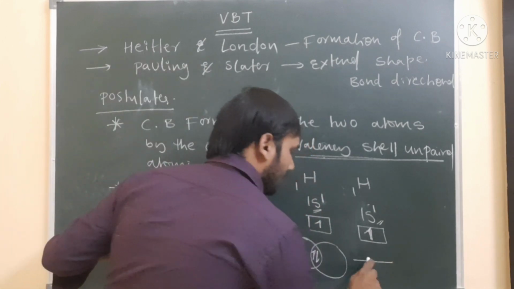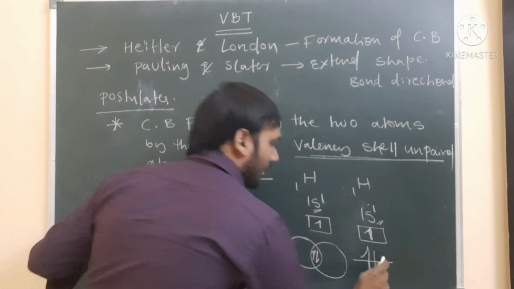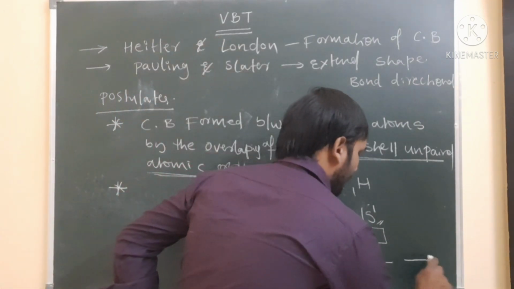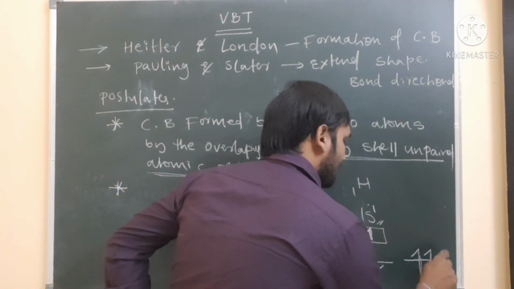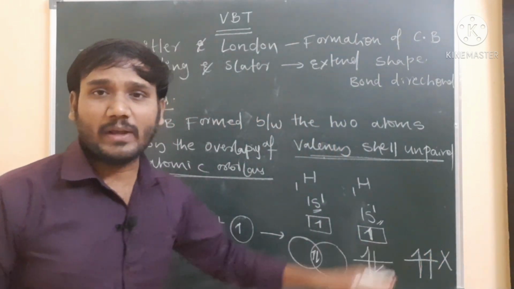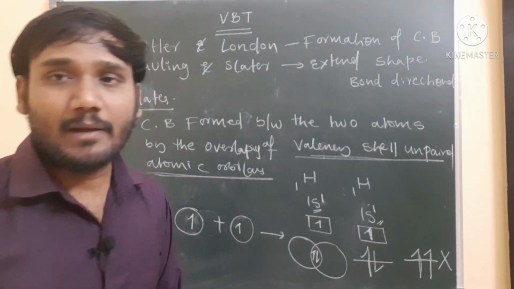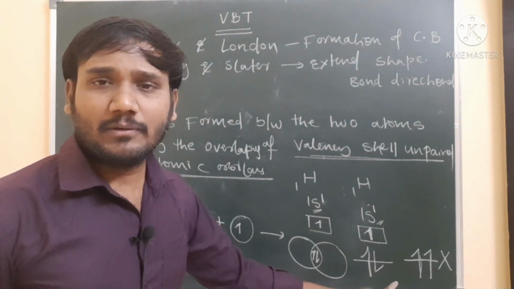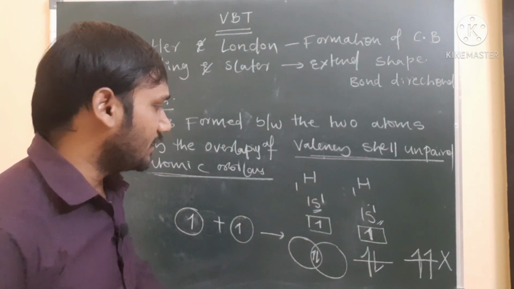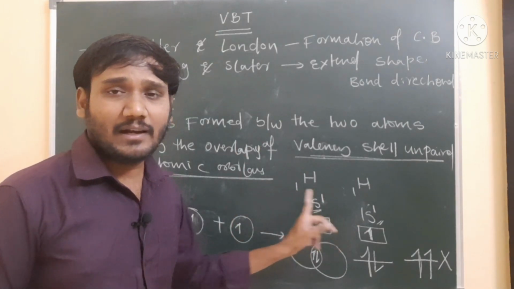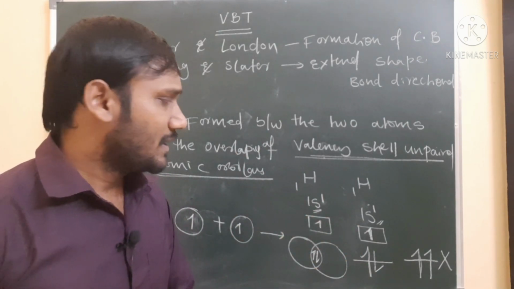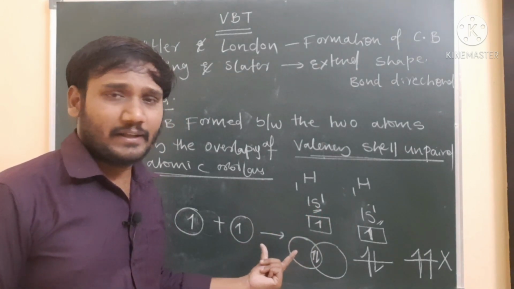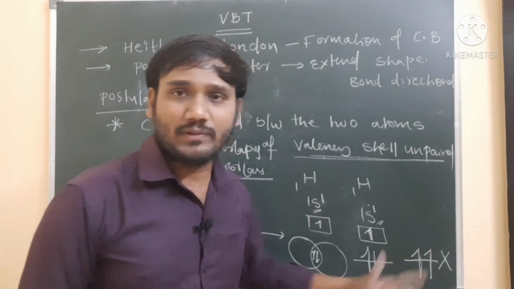It means the two electrons after overlapping have opposite spins, not the same spin. This is a very important point: whatever atomic orbitals are overlapping, the overlapping electrons must have opposite spin.